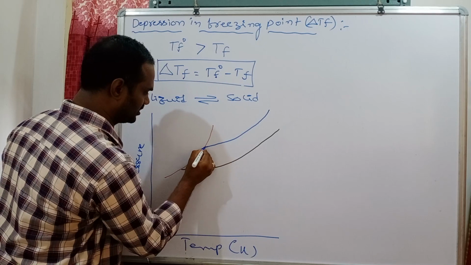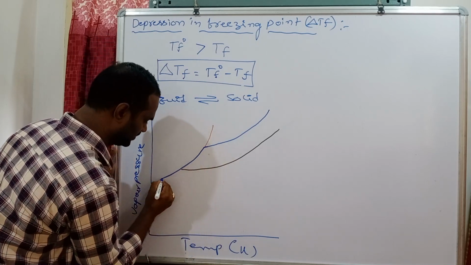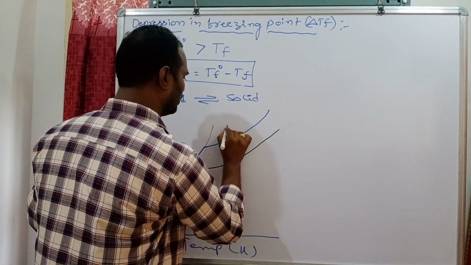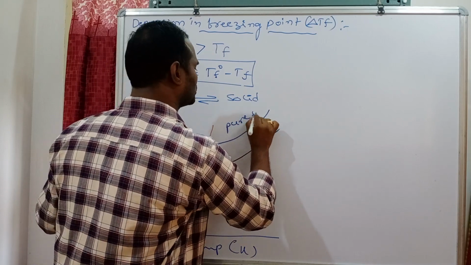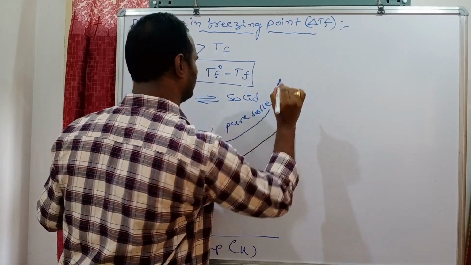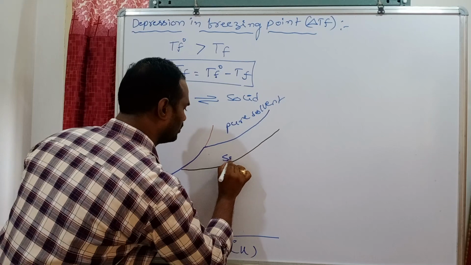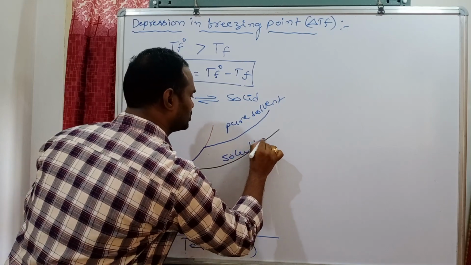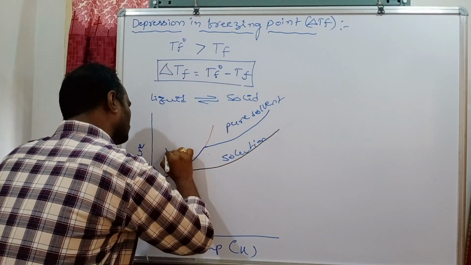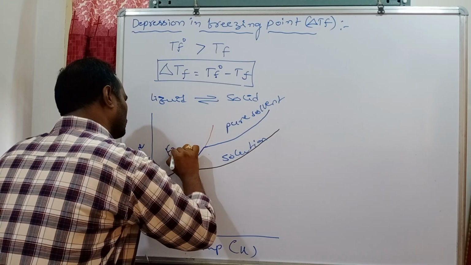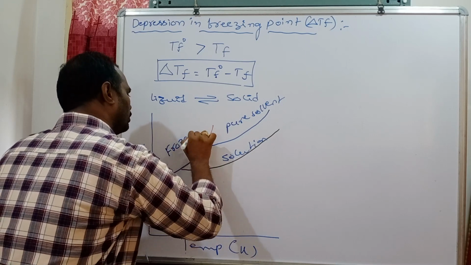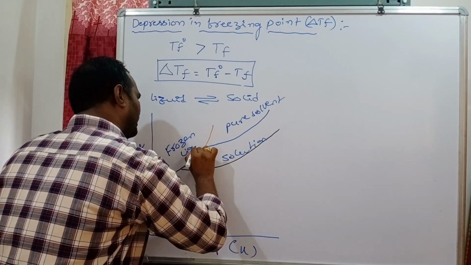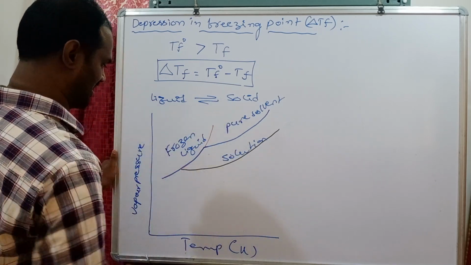This line we can draw continuously like this. Pure solvent, solution, frozen liquid means melting stage.